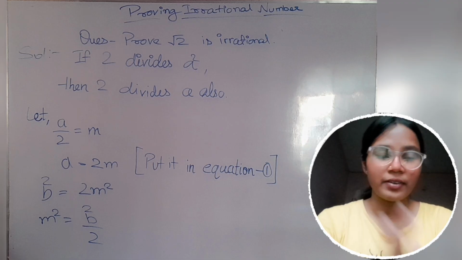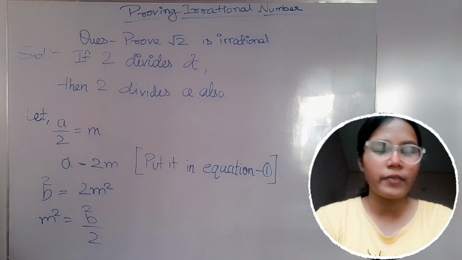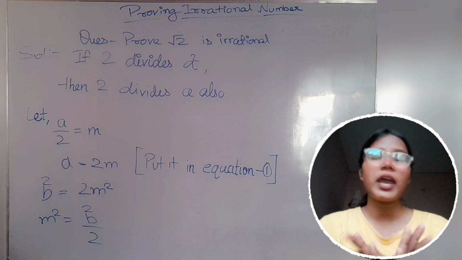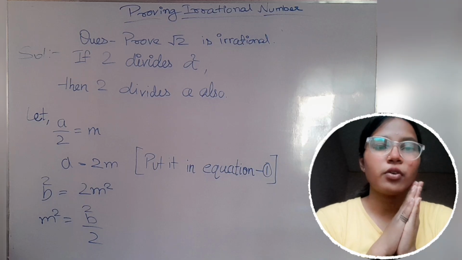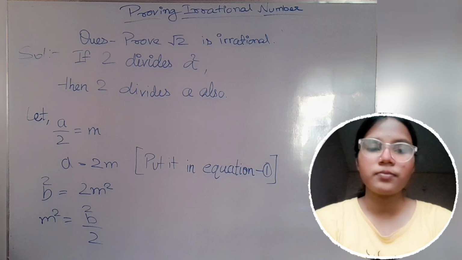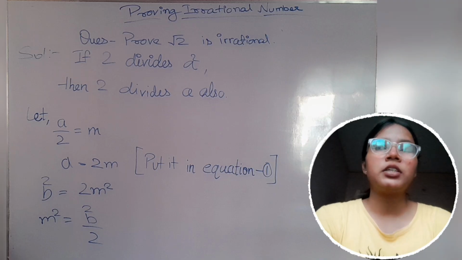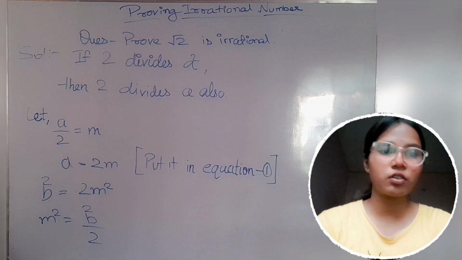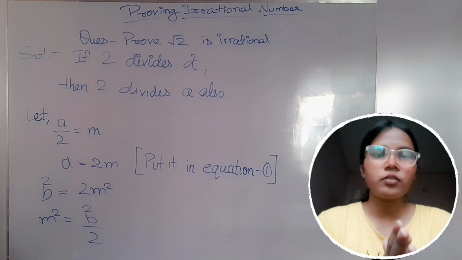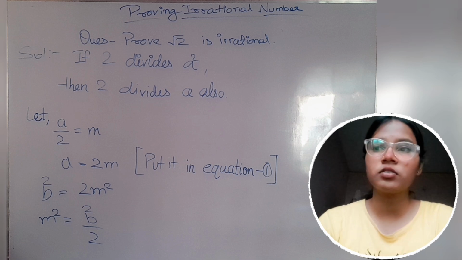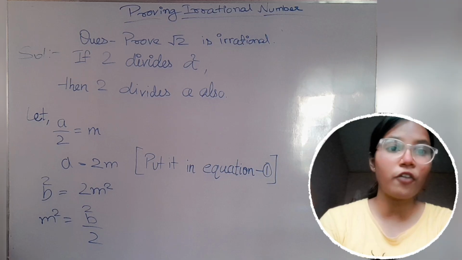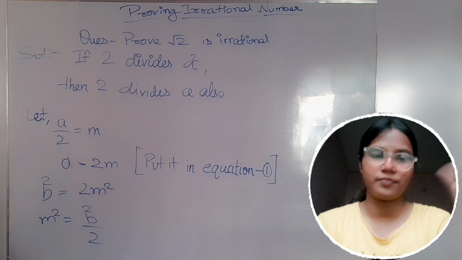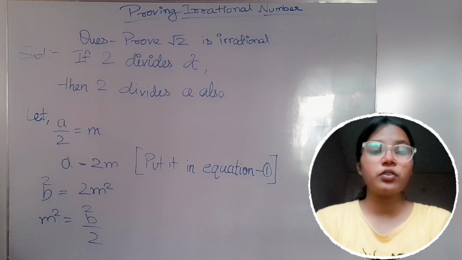So we are letting that a upon 2 is equal to a variable, which can be x, y, z, a, b, c, m, whatever. You can let it be any variable. I'm letting it be m. And now we are again doing a cross change, and we are putting the denominator of the left hand side to the right hand side.